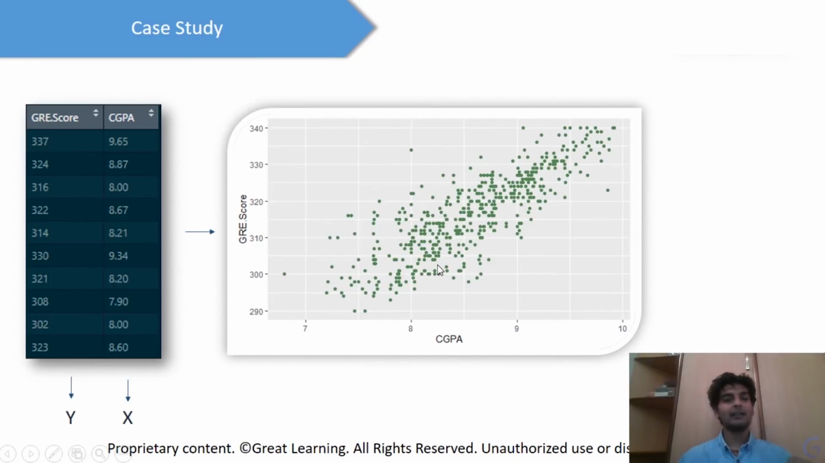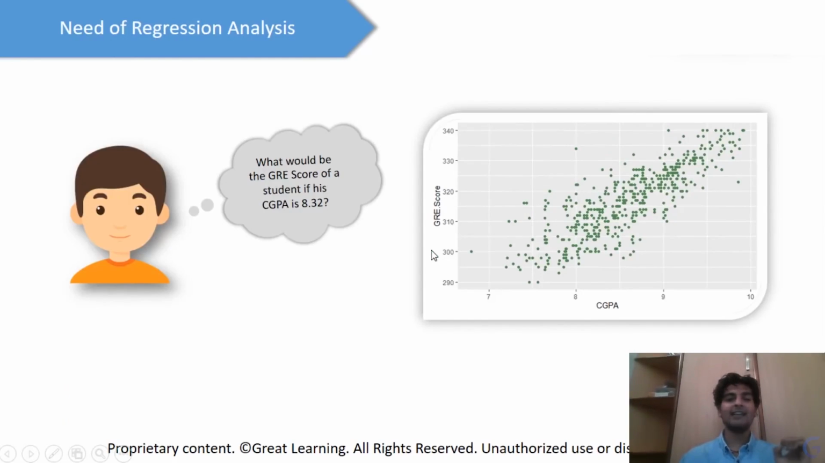All we've done is made this plot, and with the help of this plot, we were able to identify that if a student has a high CGPA, then the student will also have a high GRE score. So now that we know this, let's go ahead and change the question.